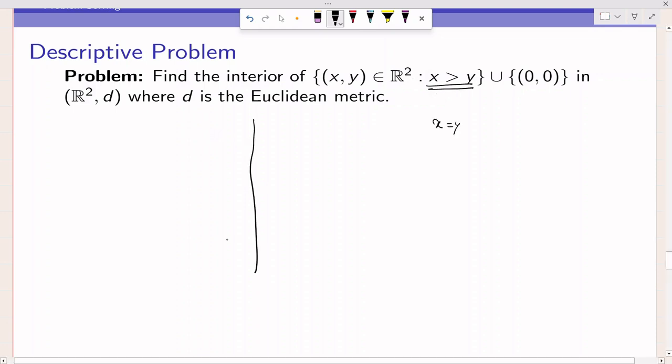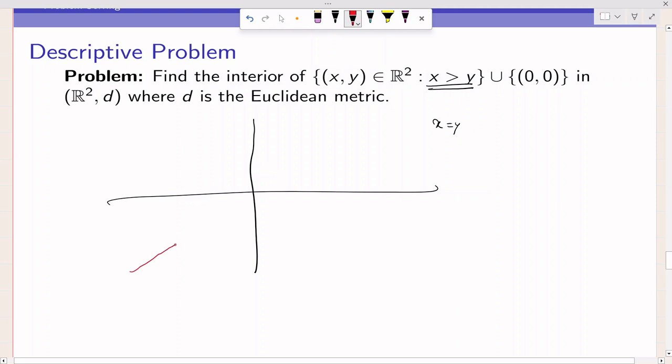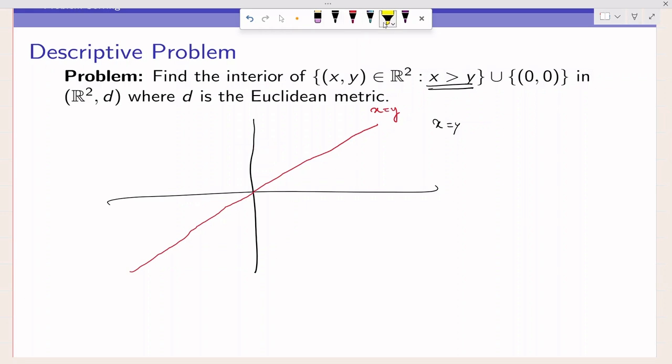So if this is your y-axis, this is your x-axis, so this is going to be the line. Just a second, let me erase this. Yeah, so this is your line x equal to y. Now you can easily understand, at x equal to 0, y is non-zero here, y can be greater than x. So the portion above the line does not satisfy your condition, so we have to take x greater than y, so we have to take the portion below the line.